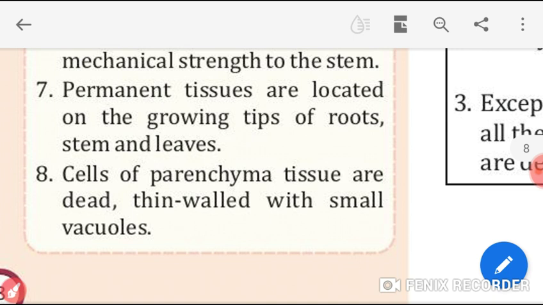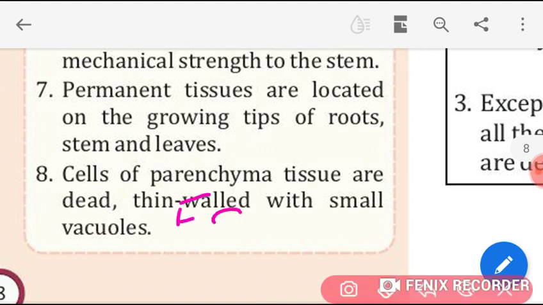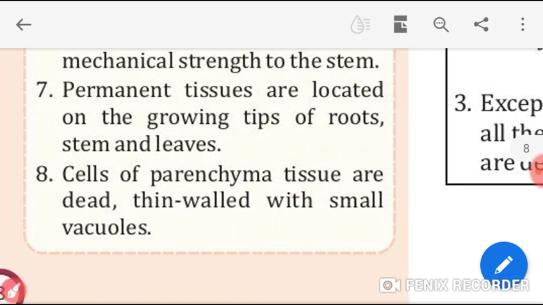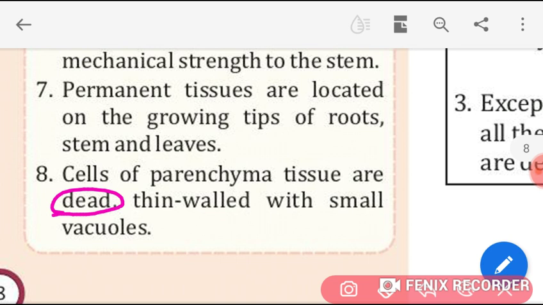Now, eighth, cells of parenchyma tissues are dead, thin-walled, with small vacuoles. Students, this is also false statement. And you have to write the correct. Instead of dead, write living. L-I-V-I-N-G. Living. Then, instead of thin-walled, write thick.